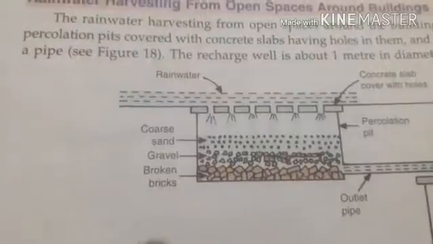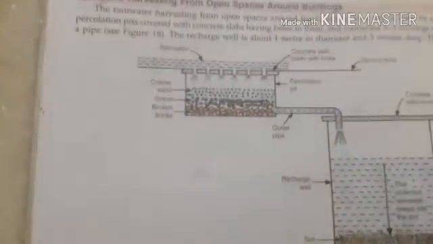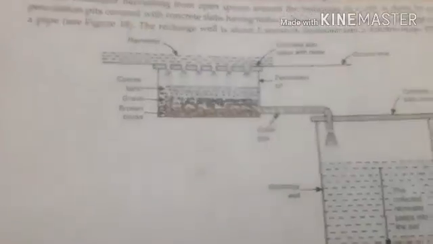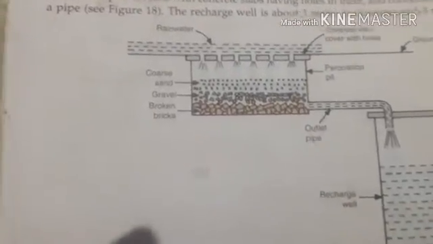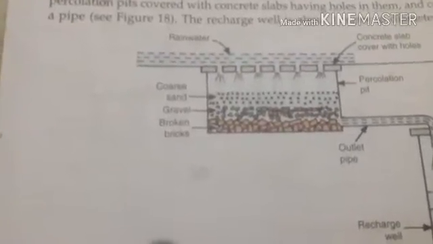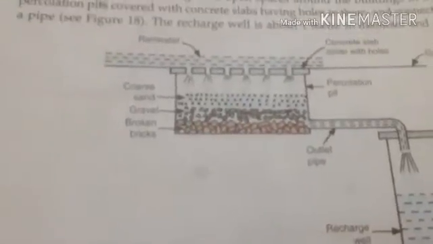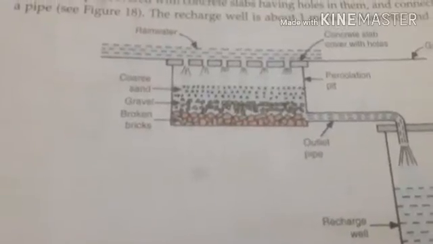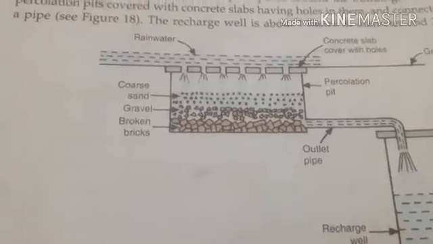And here is another method where groundwater is recharged by rainwater harvesting from open spaces around the building. Here, on the road, wherever the pavement is cement or concrete, we have to make holes. From these holes, the rainwater enters into the ground level. Here in the ground level, we construct the percolation pit. Whatever water is there enters into the percolation pit, where we use coarse sand, gravel, and broken bricks, right? They are used as percolatory material.